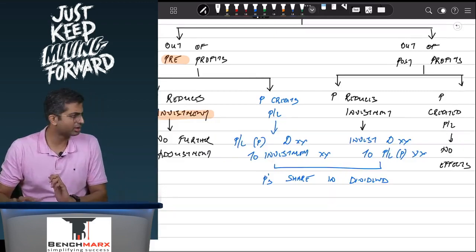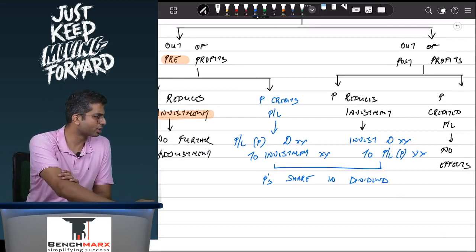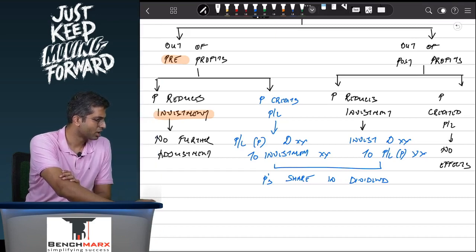Just a second. I think the screen is not properly appearing. Just a second. Let me just check this. I think it should be clear now.